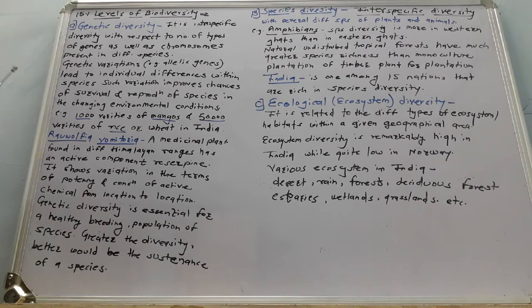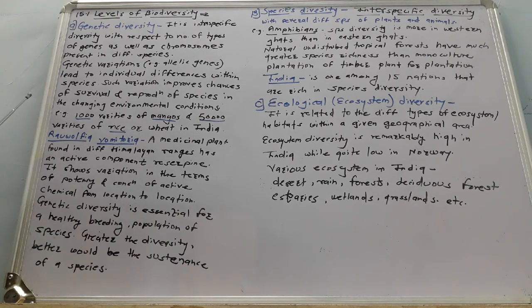Here are some examples related to genetic diversity. In India, there are more than 1000 varieties of mangoes in different regions. If you discuss crop varieties like rice or wheat, generally there are above 50,000 varieties in India. The next example is about medicinal plants generally found in the Himalayan ranges.